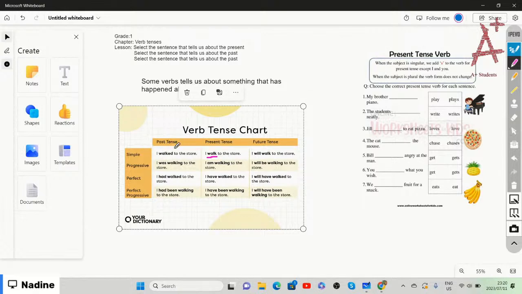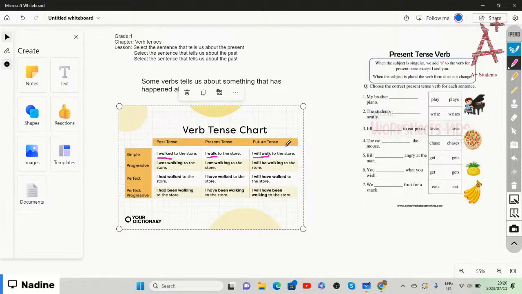Then we have the past tense. The past tense says, I walked to the store. Something that has happened already, and also the verb ends in ed. And then here we have the future tense, which is I will walk to the store.